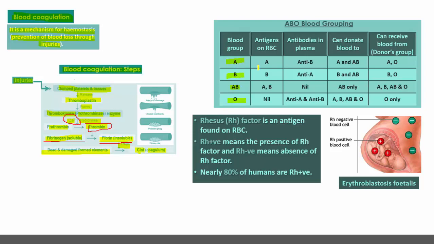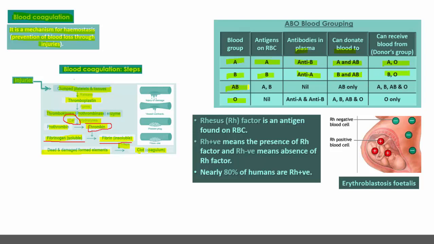The person with A blood group contains A antigen on RBC and B antibody in the blood plasma and can donate blood to A and AB, and can receive blood from A and O. The person with B blood group contains B antigen on the RBCs and antibody A in the blood plasma and can donate blood to B and AB, and receive blood from B and O.